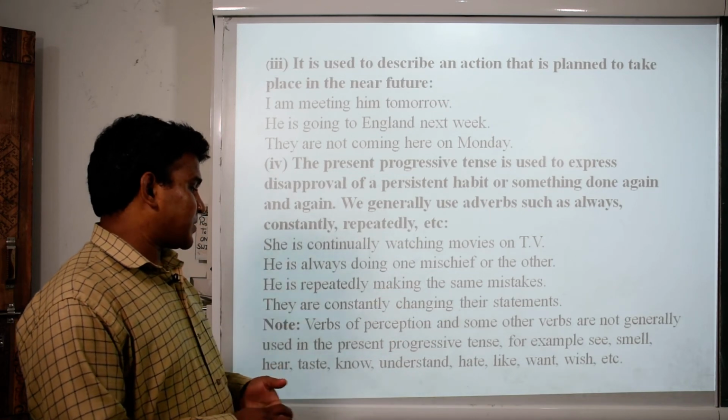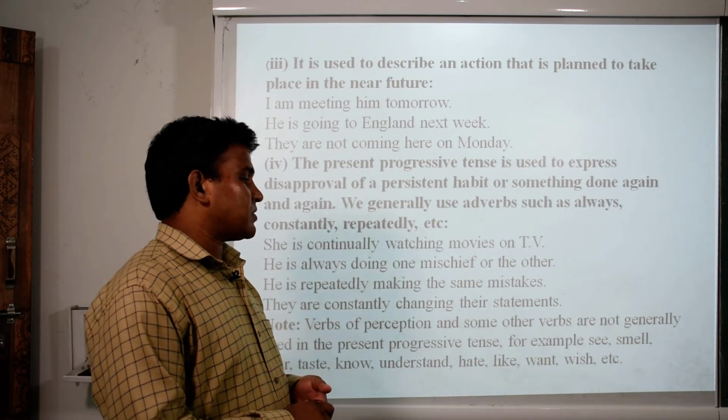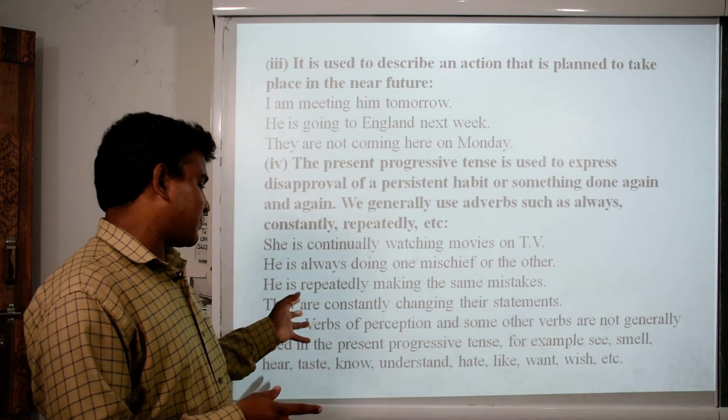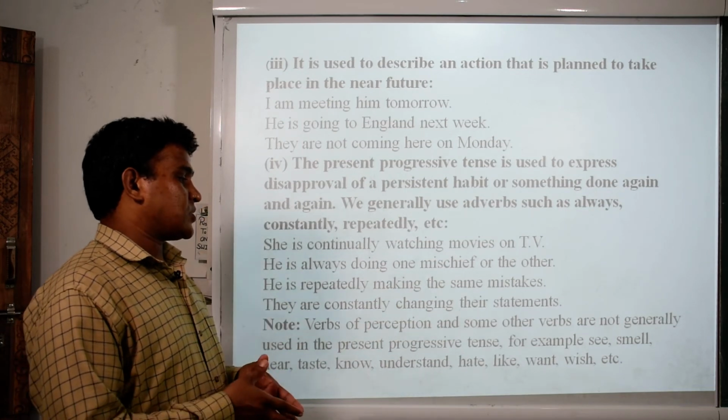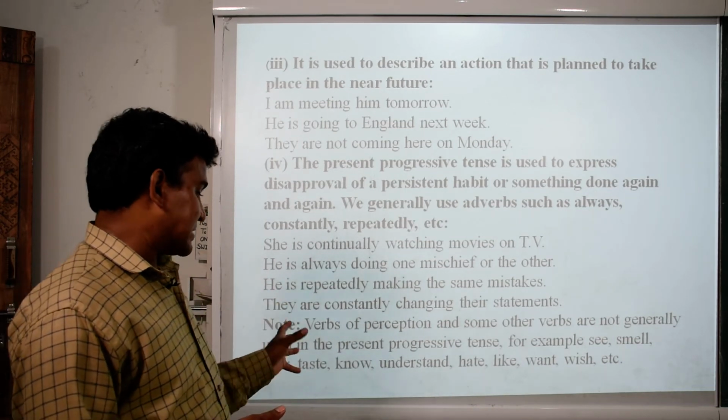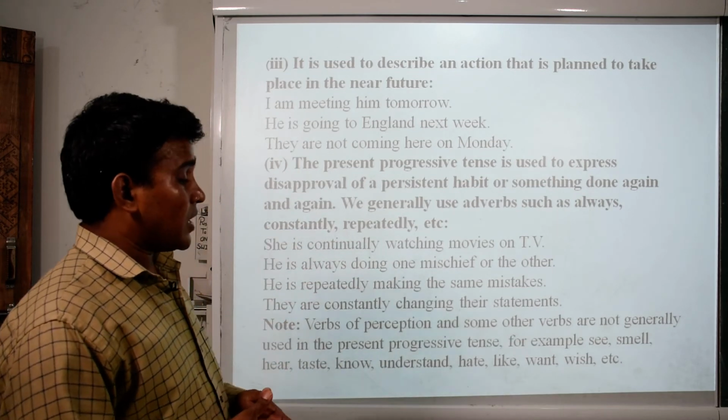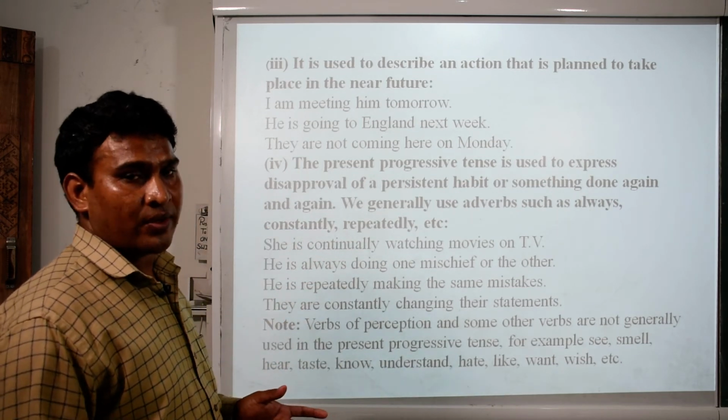Verbs of perception and some other verbs are not generally used in the present progressive tense. For example: see, smell, hear, taste, know, understand, hate, like, want, wish, etc.